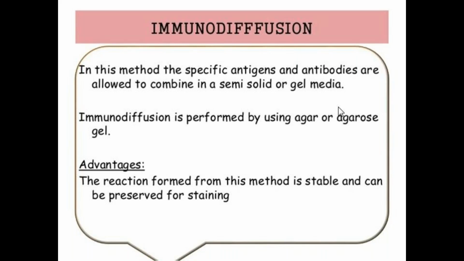Diffusion means movement. Normally, agar or agarose gel is used for this immunodiffusion purpose.